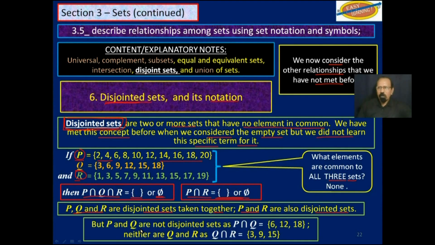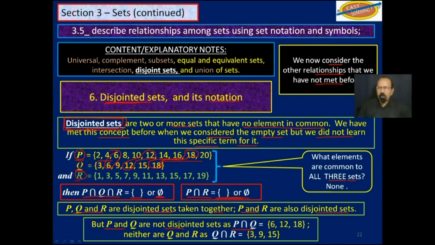However, P and Q are not disjointed sets, as P intersection Q has three members: 6, 12, and 18. So I hope you understand what we mean by disjointed sets.